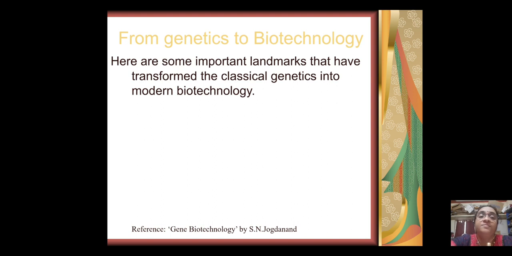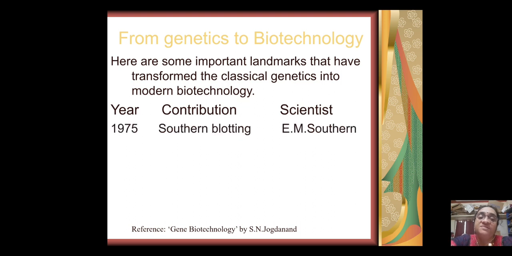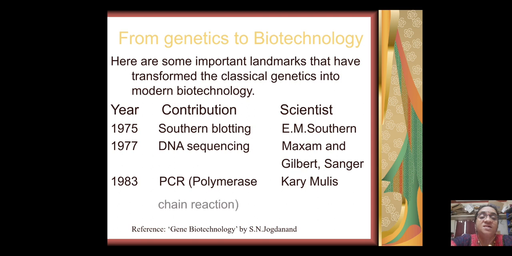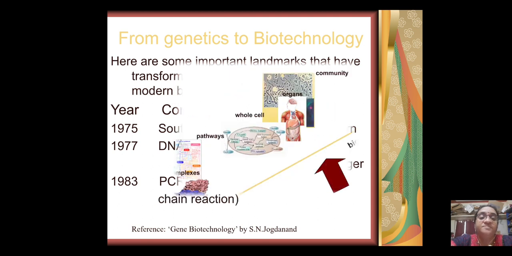Here are some important landmarks that have transformed the classical genetics into modern biotechnology. In 1975, E. M. Southern found out Southern blotting technique. In 1977, Maxam and Gilbert and Sanger gave DNA sequencing methods. Kary Mullis invented the PCR, that is polymerase chain reaction technique, in 1983.